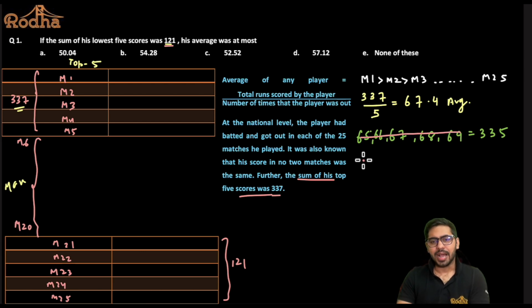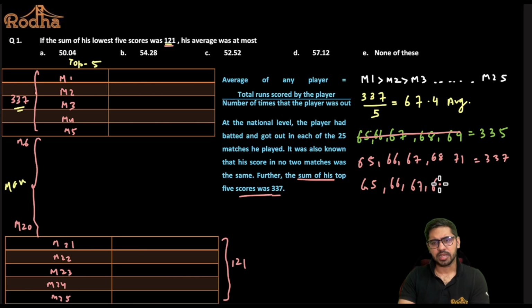So what I can do is make this 69 into 71, and the total will become 337. Why? Because it was only 2 less than 337, so I increased 69 by 2. Or what I could have done is increase 68 by 1 and 69 by 1 as well, making it 70. So in that case also 337 can be achieved, right? But is there any other case possible?